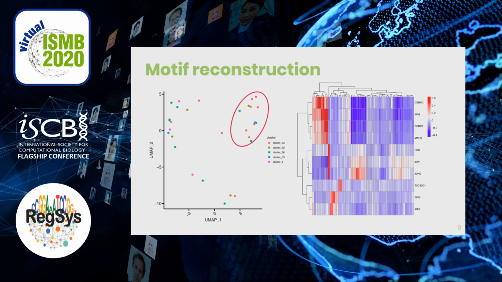On the left, you can see a UMAP of the distance matrix of Kmers based only on sequence similarity. The cluster labels come from the clustering performed on the activity matrix U. Interestingly, cluster 23 comes together based on activity and sequence. And then, on the right, we show that some of our latent variables in the columns correlate with the expression of transcription factors in the rows in the dataset.